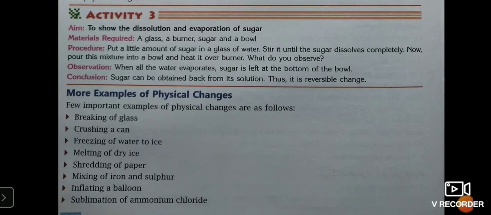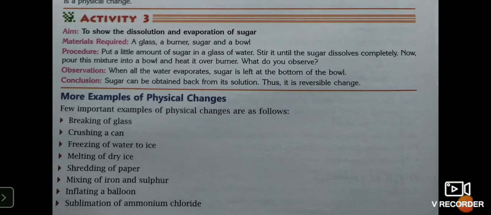Now, some more examples of physical changes are breaking of glass, because when you break glass, it may get converted into pieces, but the properties of glass will not change. Crushing of can, freezing of water to ice, melting of dry ice. Now, the students who are not aware what dry ice is: solid carbon dioxide is called dry ice.